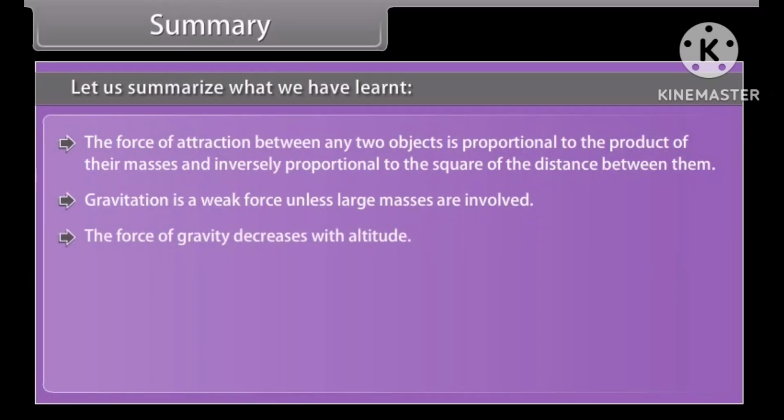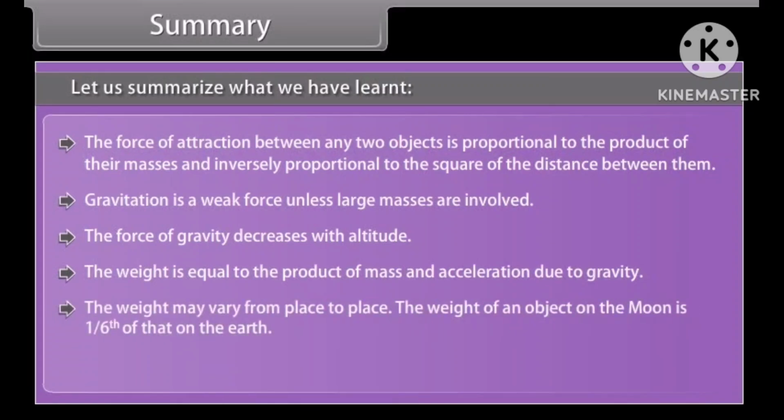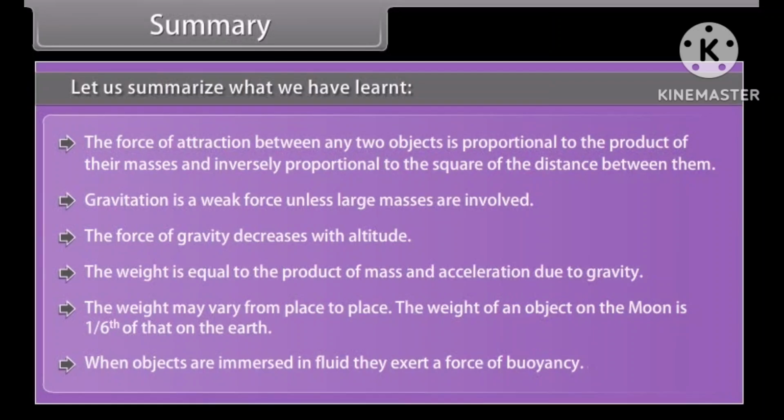The force of gravity decreases with altitude. The weight is equal to the product of mass and acceleration due to gravity. The weight may vary from place to place. The weight of an object on the moon is 1/6 of that on the earth. When objects are immersed in fluid, they experience a force of buoyancy.